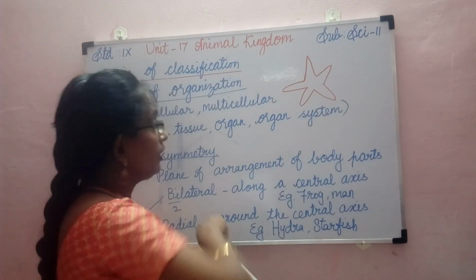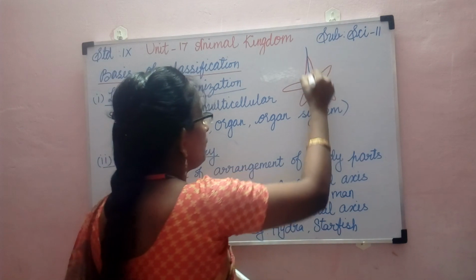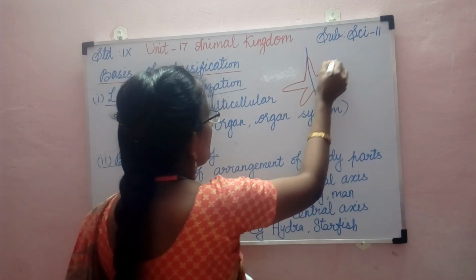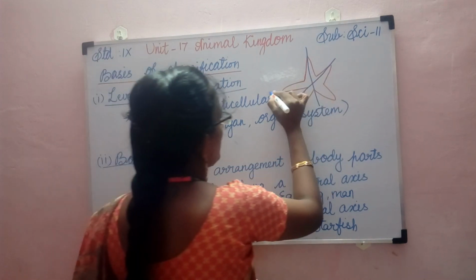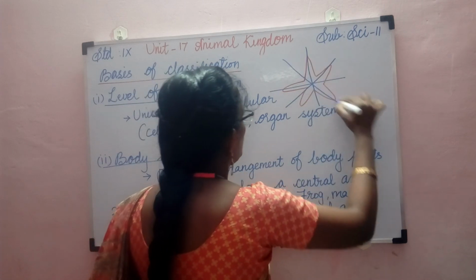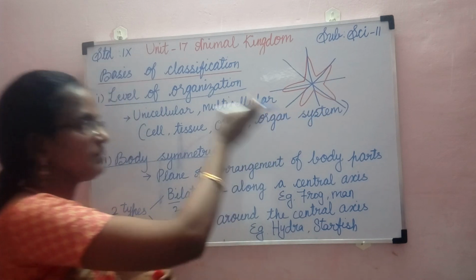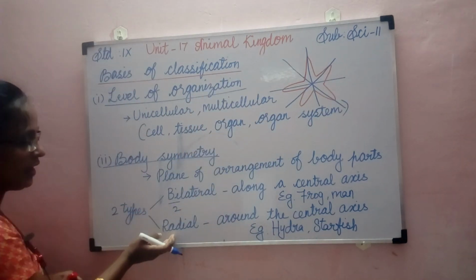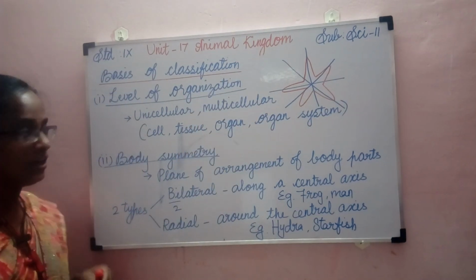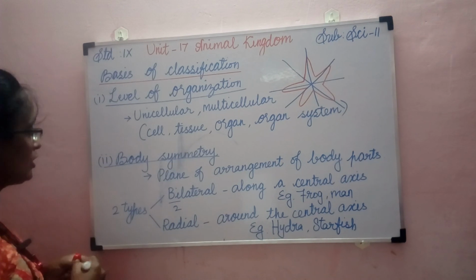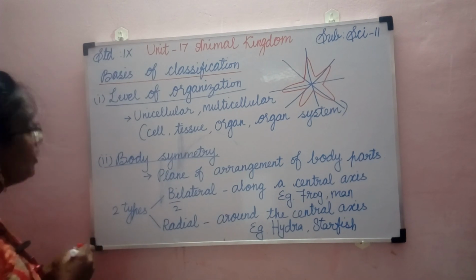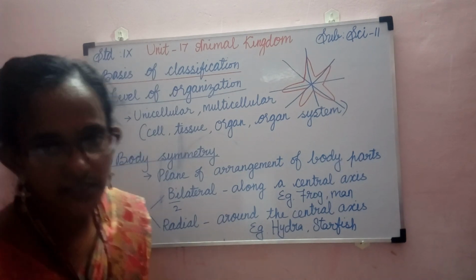So here, not only in one plane, but when you cut the animal in any direction, you can get two equal halves. This sort of arrangement, this sort of symmetry is called radial symmetry. So this character is also used to classify the organisms.